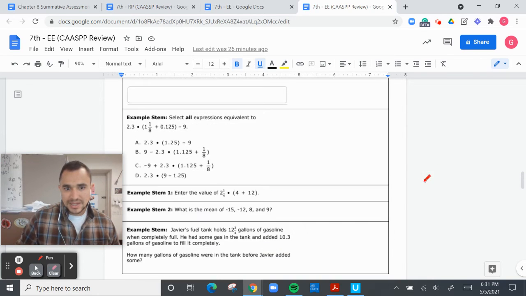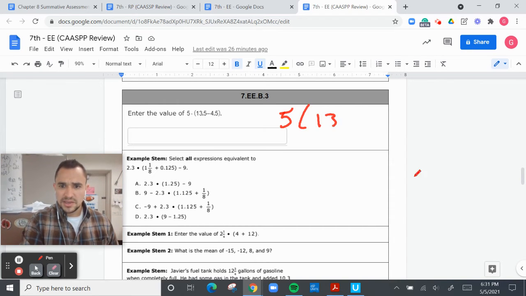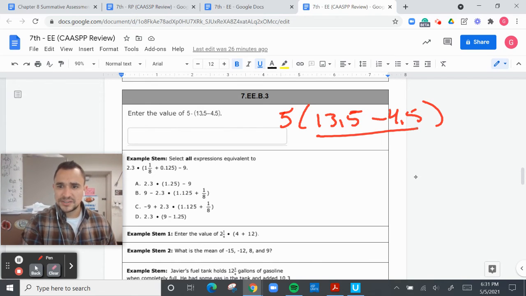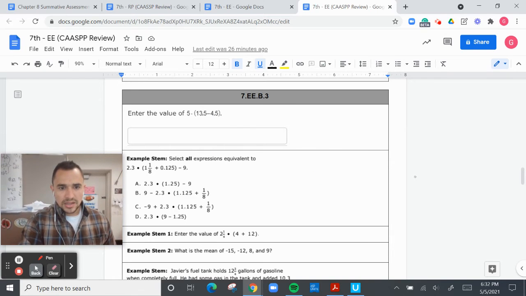We're on cluster B now, so it's going to be a little different. Enter the value of this. It looks like you're just going to do 5 times 13.5 minus 4.5. Do parentheses first. So that means that's going to be 9. 9 times 5, which is 45.